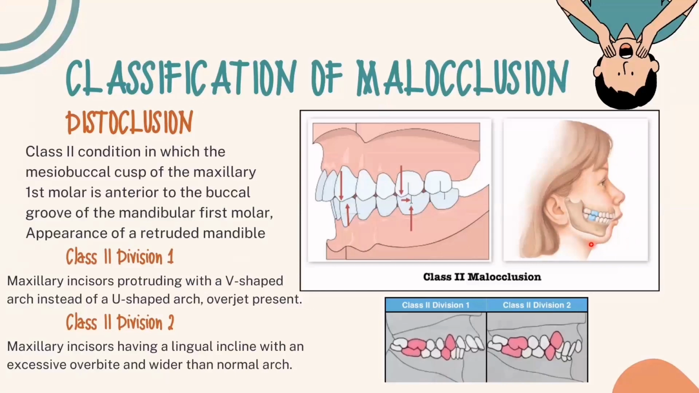There are two divisions of class 2. Division 1 is the maxillary incisors protruding with a V-shaped arch instead of a U-shaped arch, and there is an overjet present, like in this picture. Next is the class 2 division 2, or maxillary incisors having a lingual incline with an excessive overbite and wider than normal arch, like in this picture.